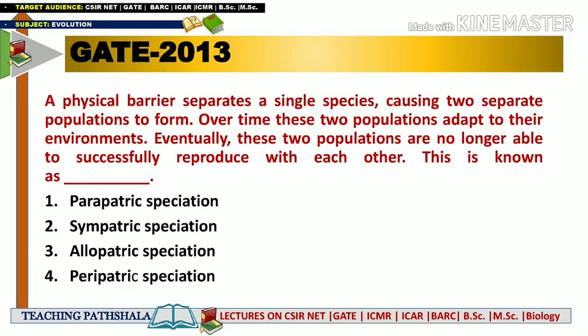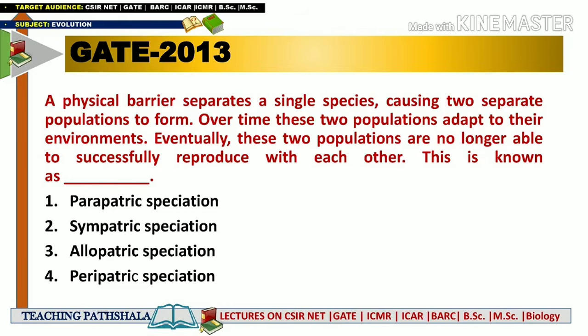Fine. And after some time, they are no longer reproductively active with each other. That means there is a reproductive isolation. So what kind of speciation is this? Obviously, if there is a physical barrier, that means there is some kind of geographical barrier or geographical isolation. So the type of speciation indicated here is allopatric speciation.